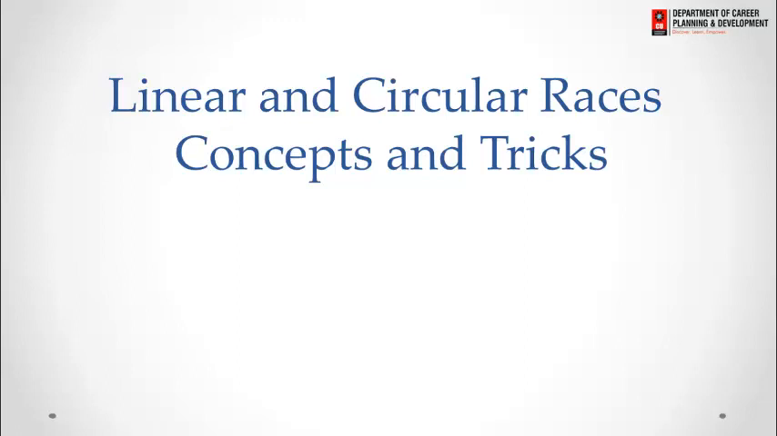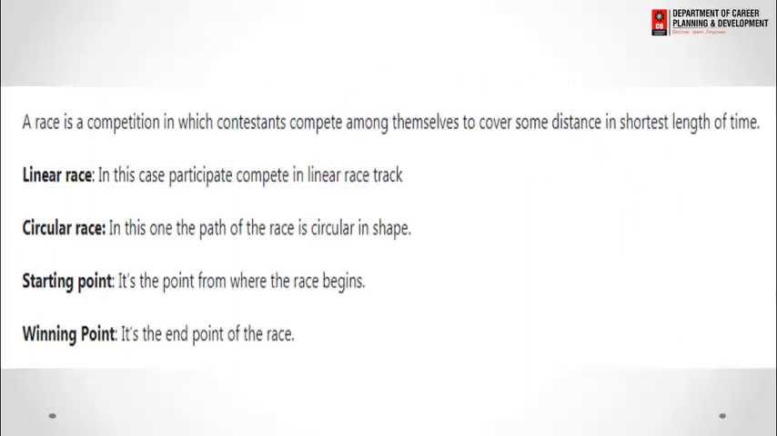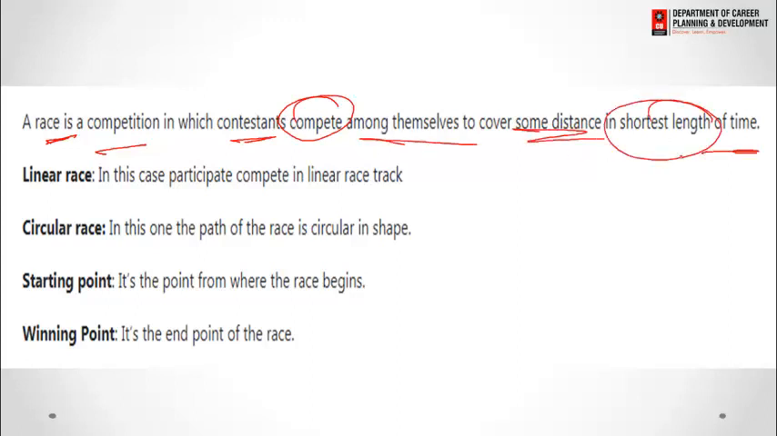The topic that we have started today is linear and circular races, and in this chapter we will cover the concepts and the tricks of that. So the very first thing that we need to know is the words that we use in this chapter. A race means a competition in which contestants compete among themselves to cover some distance in the shortest length of time.